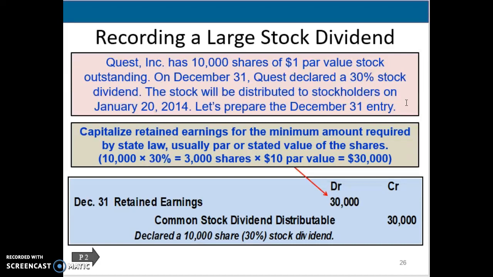They said that it's 30%. So if we look at this, we can see that they issued 30%, which is larger than that 10%. So that's going to make it a large stock dividend. 10,000 times 30% makes it 3,000 shares times that $10 par value. And then we will get $30,000 that's debited to retained earnings, and we would credit common stock dividend distributable